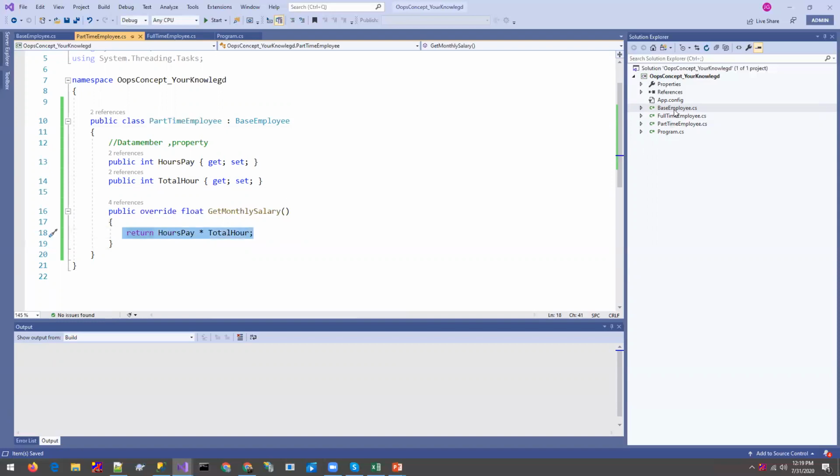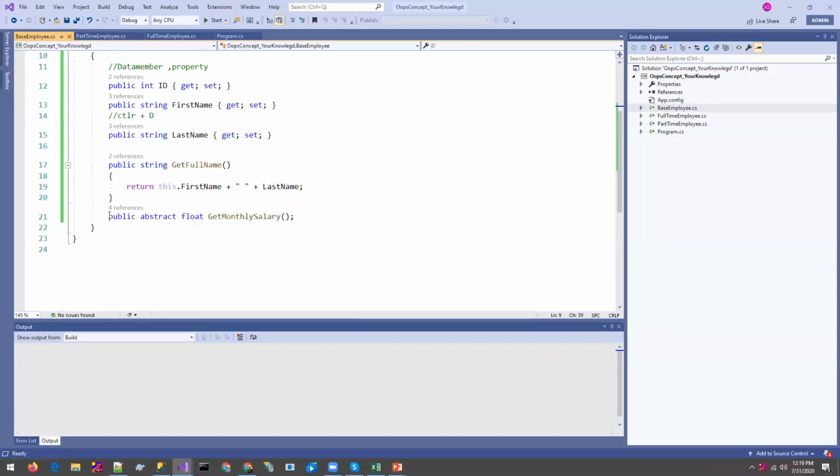So when you create any third class, let's suppose we are taking a student class, and you inherit the base employee there, you must provide this method, because this is mandatory for an employee. Every employee in our organization has a salary. Without salary, no one is going to work. That's why we use abstraction and provide the abstract method.